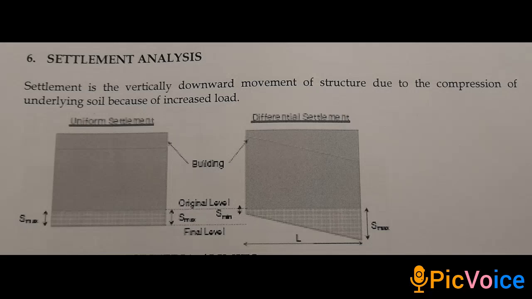Today we are going to study the settlement analysis of ground. Settlement is the vertically downward movement of a structure due to the compression of underlying soil because of increased load. If the load on the structure is uniformly distributed, then uniform settlement of ground will take place. And if the load on the structure or on the ground is different at different points, then differential settlement will take place.